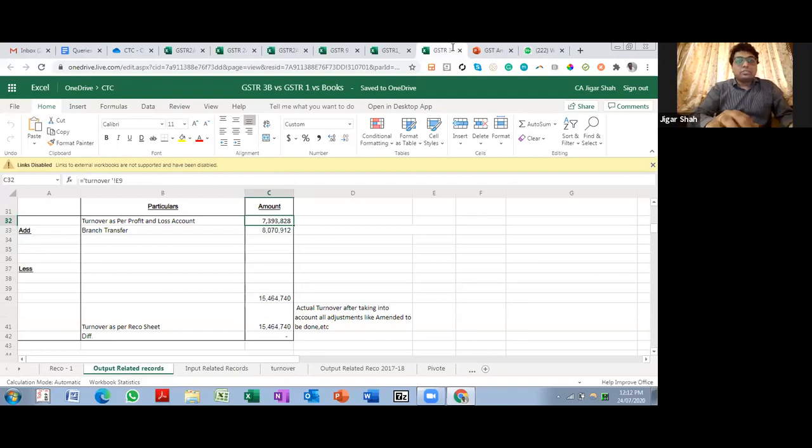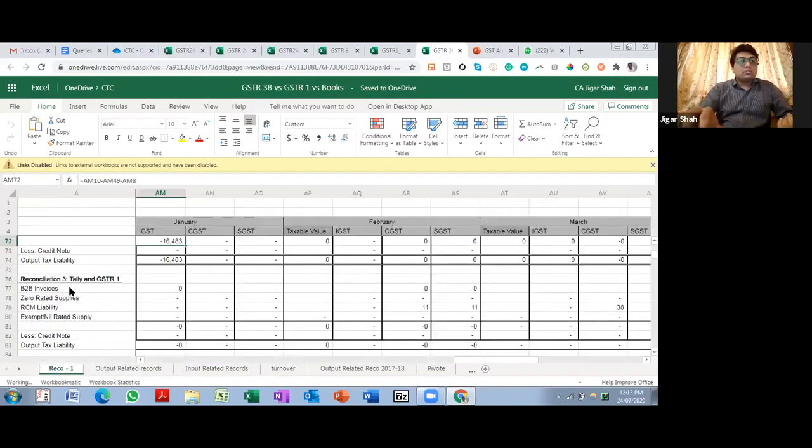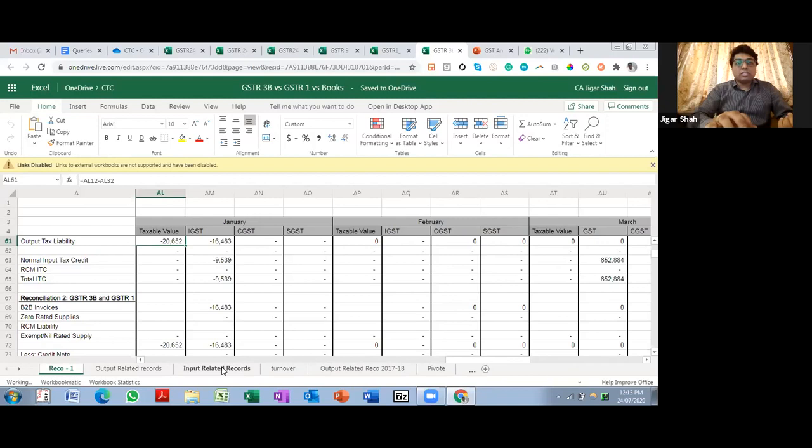In 3B versus 1 versus books, the data that we have prepared earlier, we had already entered in the reconciliation. Over here, we have already entered input related items as well. So input related items, your 3B and your books, we have already done the exercise of reconciling the same.